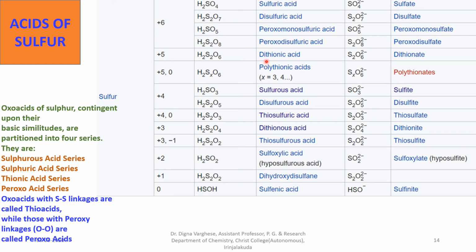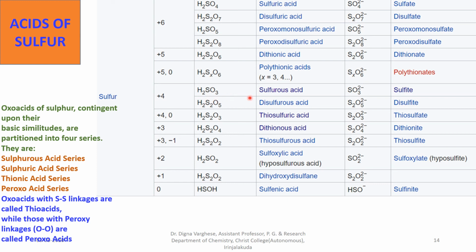Another acid is dithionic acid H2S2O6. Dithionate is its anion, and polythionic acid is H2SxO6, where x is 3 to 6. Polythionates are formed as its anions. In this case, sulfur shows +5 oxidation state.